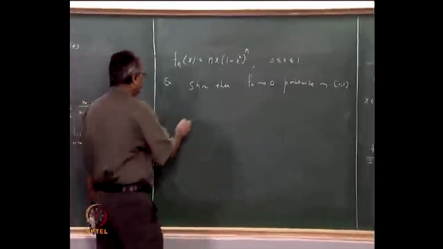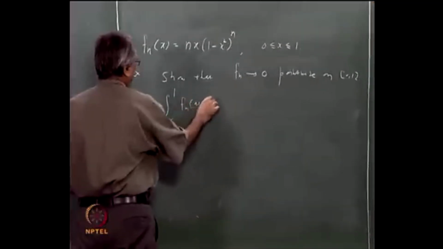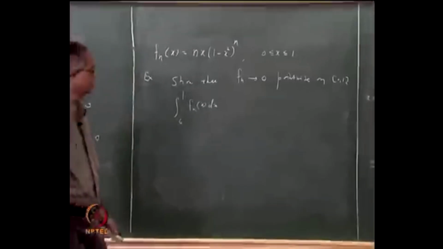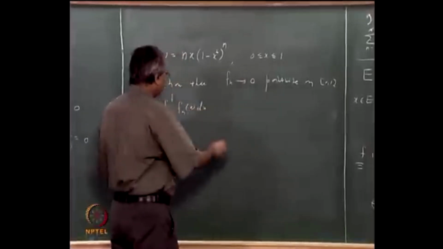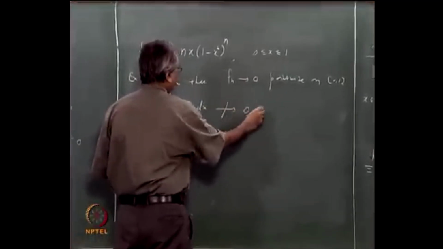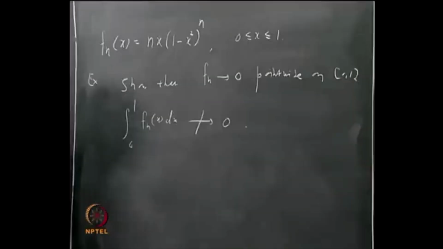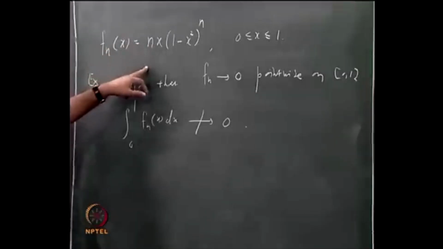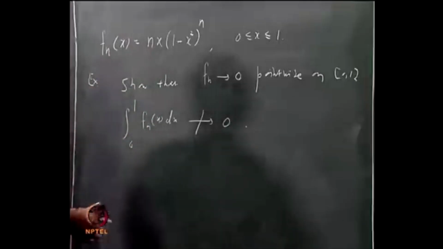So the integral from 0 to 1 of fn(x) dx exists, but this does not converge to 0, although the integral of the limit function will be 0. Try to show that on your own; this is simple. You just have to calculate this integral, which will turn out to be some function of n, and show that the sequence does not go to 0.